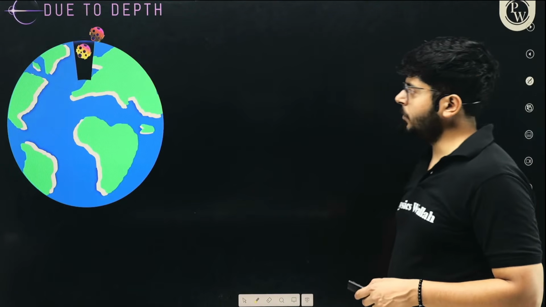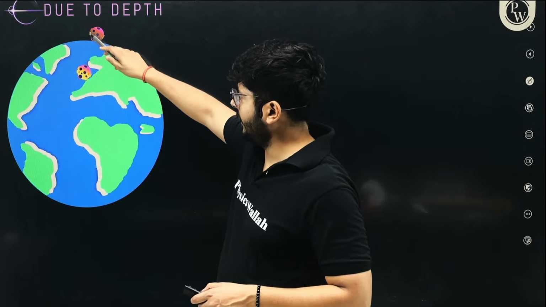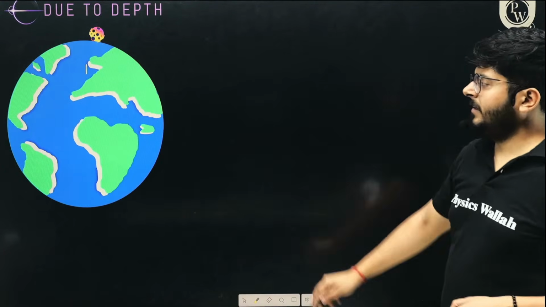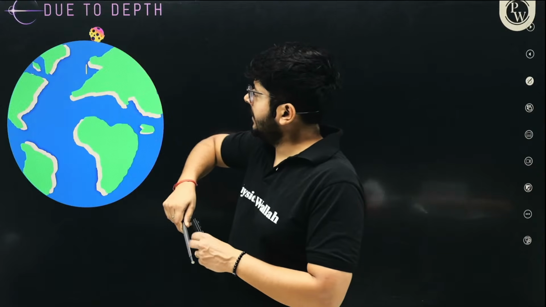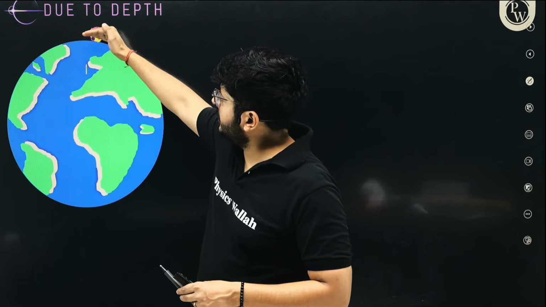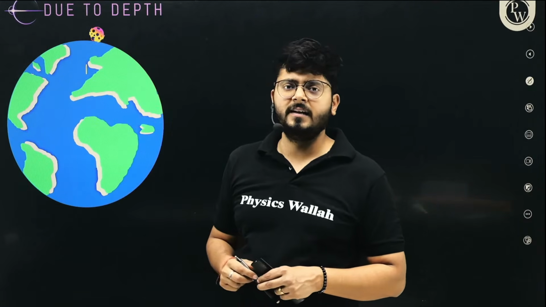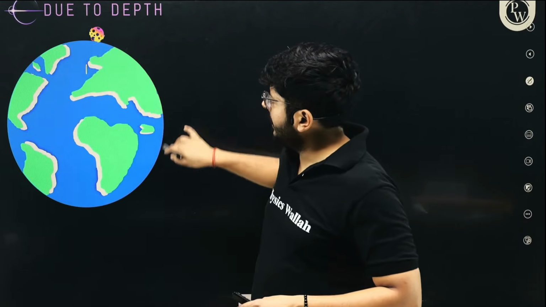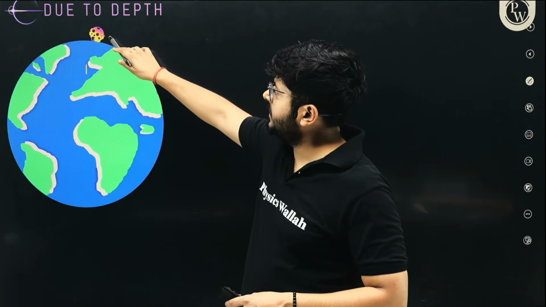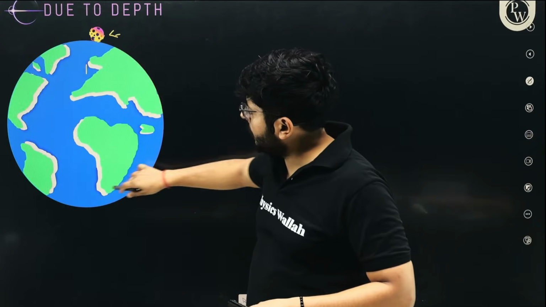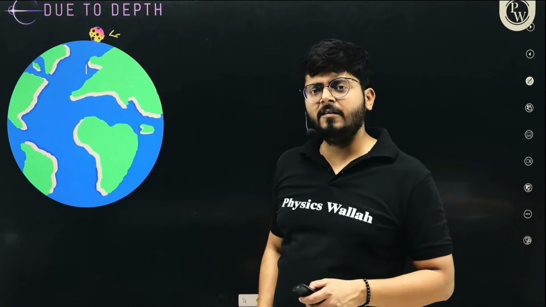Now, the next possibility in the variation is when you dig, right? Think about it. When the object is on the surface of earth, the entire earth, the mass of the entire earth, is pulling the object toward itself, right? When this is the object and this is the earth and the object is placed on the surface of earth, the entire mass of earth is pulling the object toward itself.